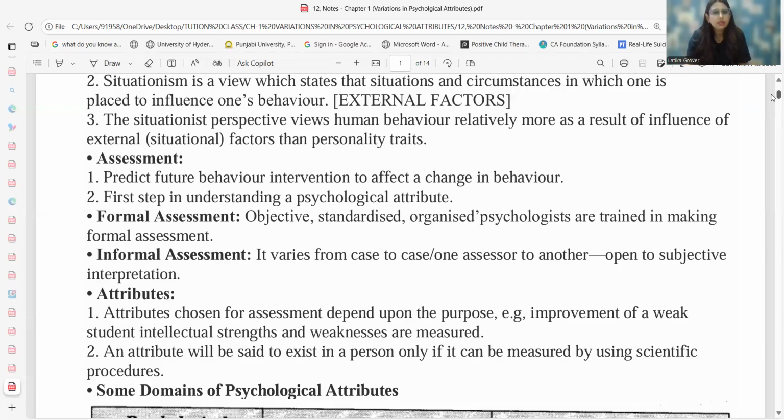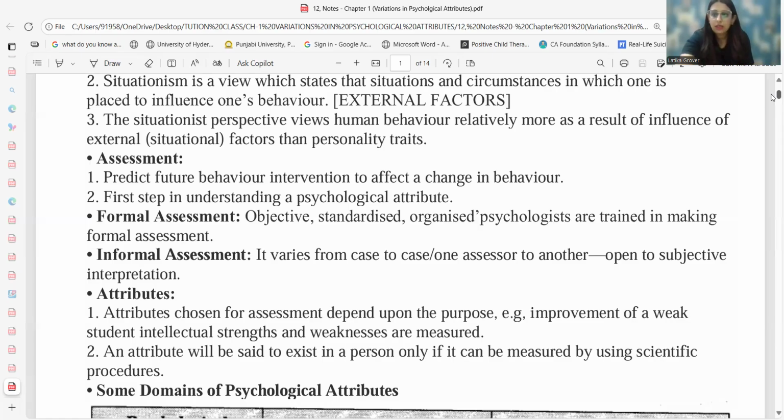Next would be the informal assessment. Informal assessment will be very subjective in nature. It can have a subjective bias. It can be one to one. It can be done in any of the ways where subjective interpretation will play a major role. Subjective interpretation means my own perception or interpretation of how I'm going to work with the assessment.